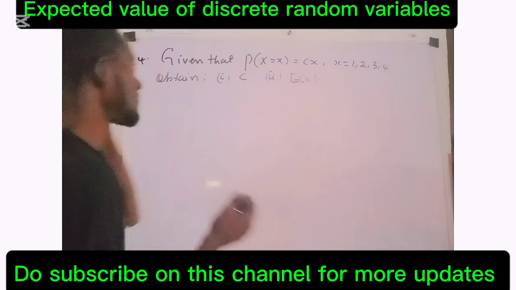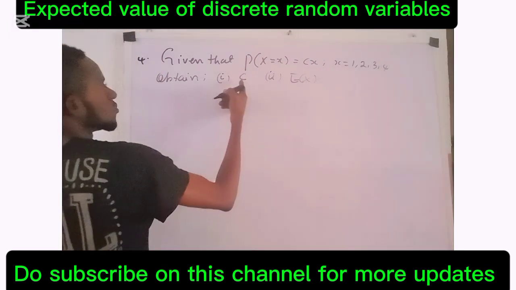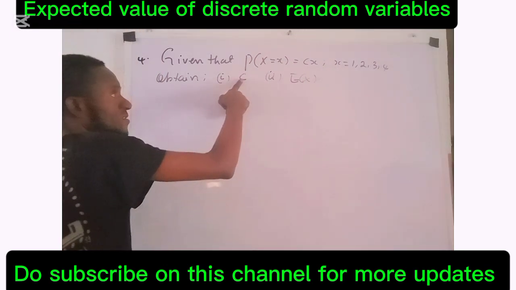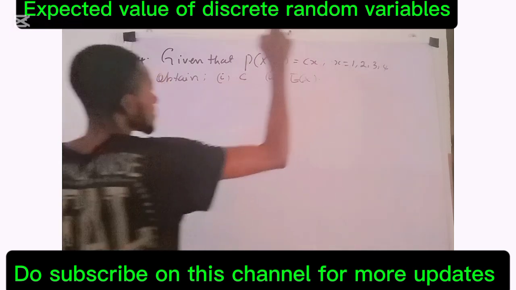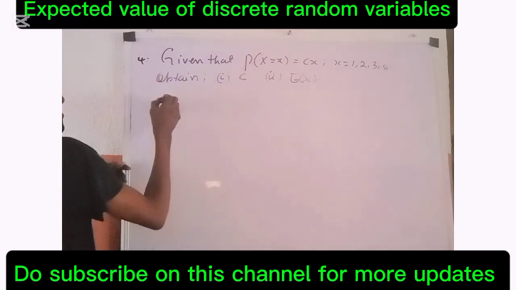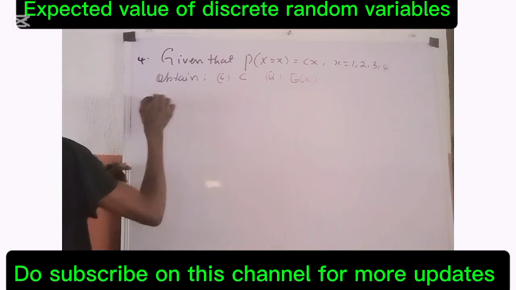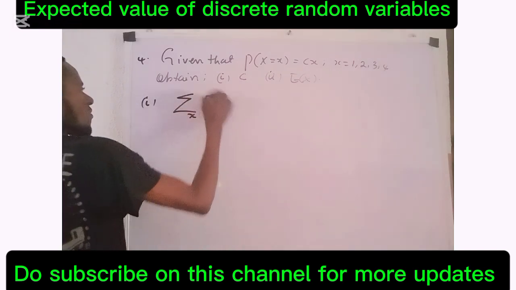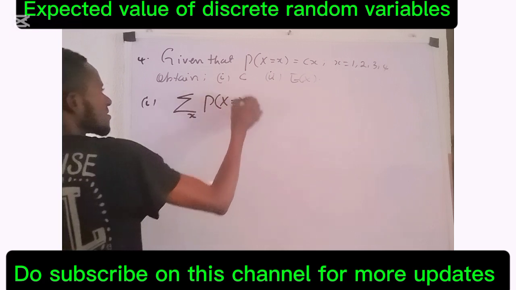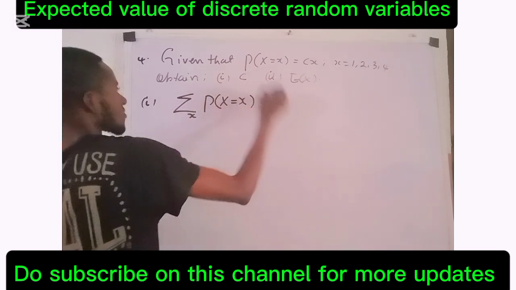To solve this kind of problem, you want to first of all obtain C. To obtain C means that the sum of all this probability over this range will give you 1. That is, the sum over the range of X of P of capital X equals small x must give you 1.